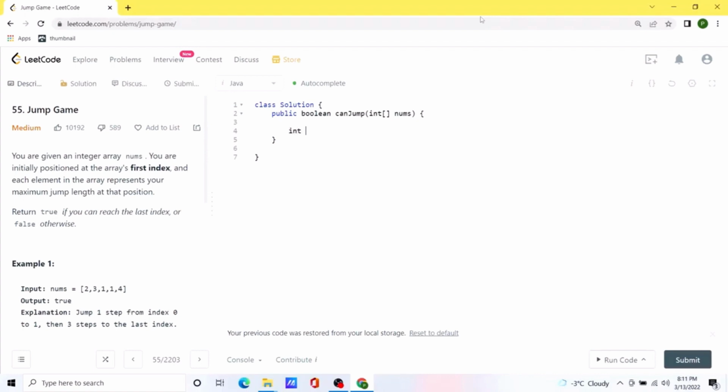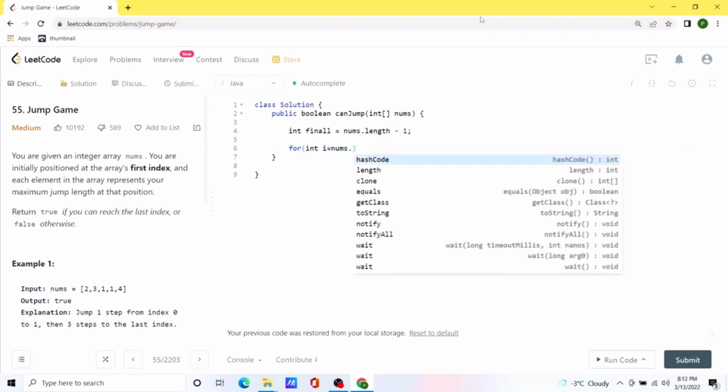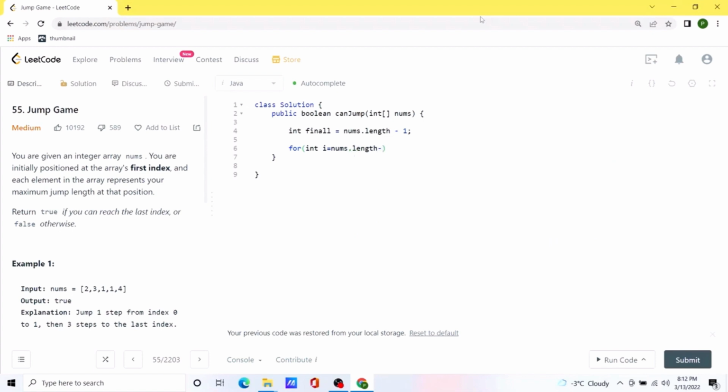Let's create a variable called final. Oh, it's Java, I can't use final. Let's call it finall with an extra L, and we'll assign its value as nums.length - 1. And now we will run a for loop, starting from i equal to nums.length - 2, because we already know the result for the last position, and we will run it until we reach the 0th position.